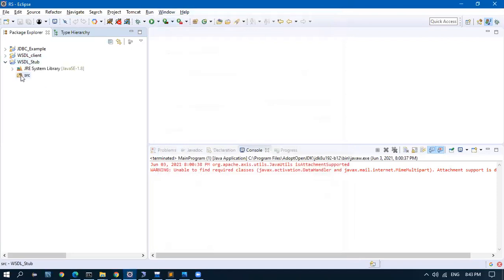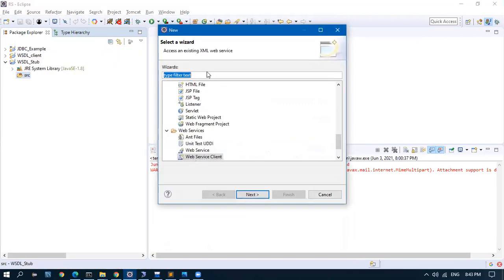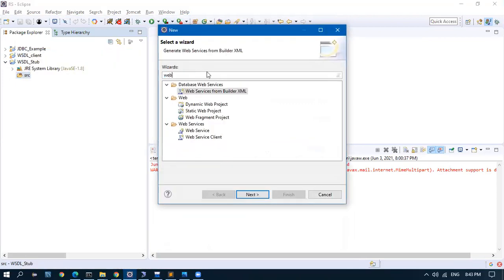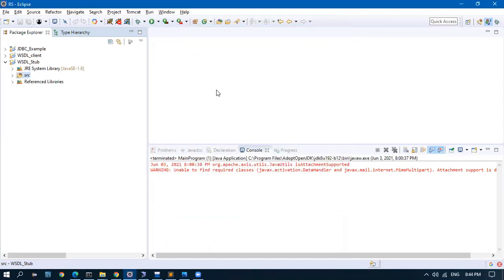We will not have any files. I'll right click the src, New, Other. In the window, you choose Web Service. If you type web, you will get many of these. Choose a web service client. And in the service definition, paste this and hit enter.